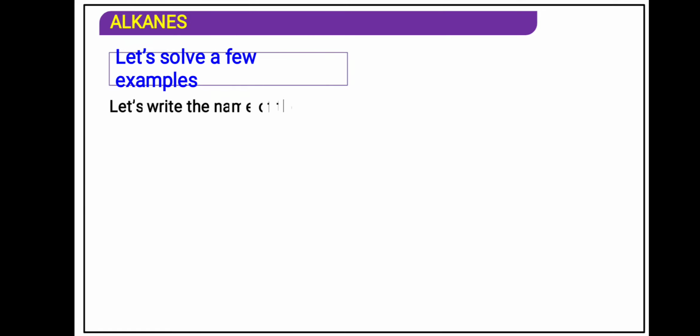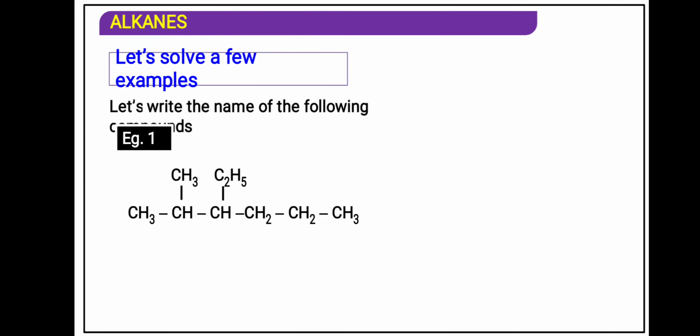Let's see a few examples. Here we have 1, 2, 3, 4, 5, 6 carbons. This C2H5 will split as CH2, CH3. So in all there are 6 carbon atoms. Now I can start the numbering from here or from here. If I start from here, the substituents get number 2 and number 3. If I start numbering from the other side, 1, 2, 3, 4, they will get 4 and 5. The lowest total should be taken: 2 and 3 is 3 plus 2, 5, and over here 4 plus 5 becomes 9. So numbering will be selected from the left side.